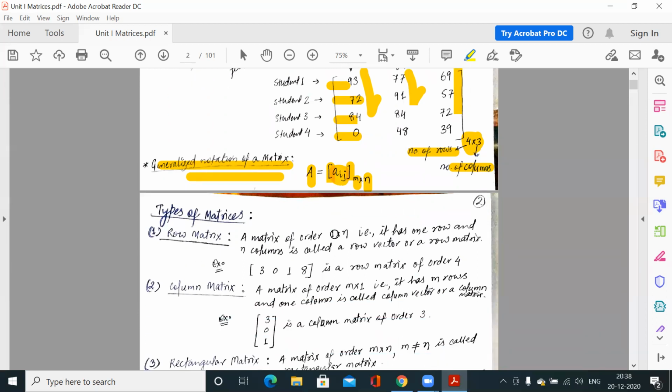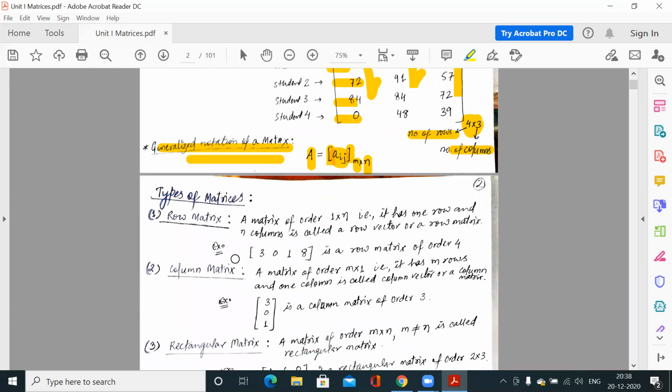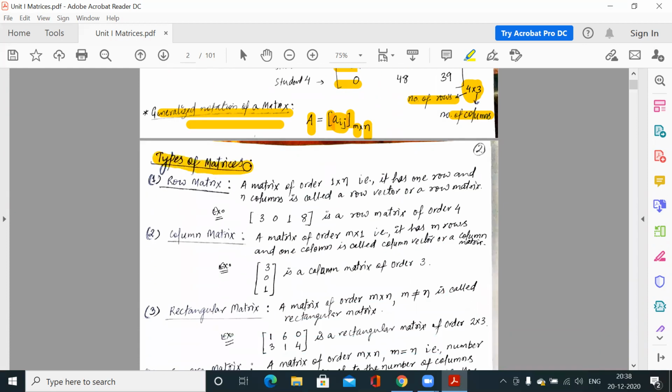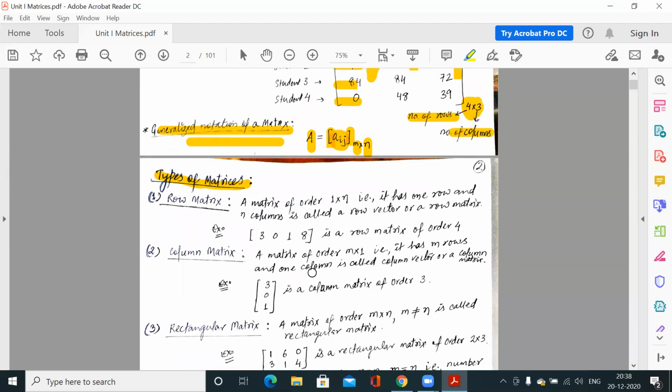Now you have studied what a matrix is, what the order of a matrix is, what the elements are, what a real matrix is, what a complex matrix is. Now the types of matrices. Next we have properties: suppose the order follows some rule, the entries or elements follow some rule. Based on those properties, we have classified the matrices.